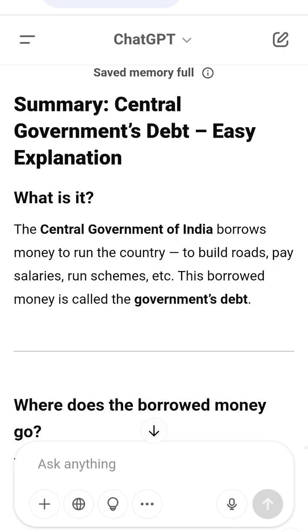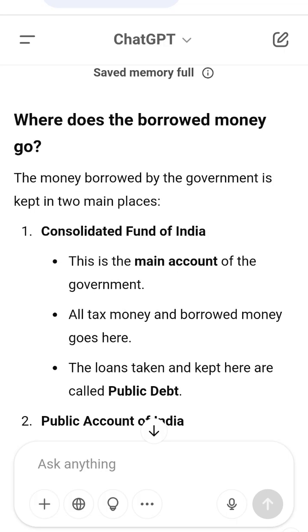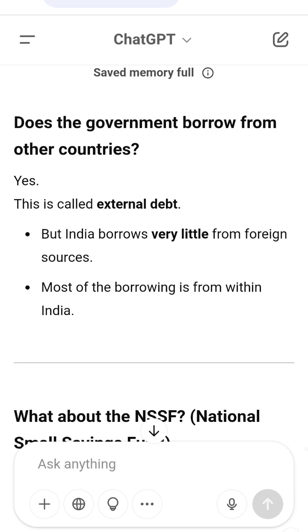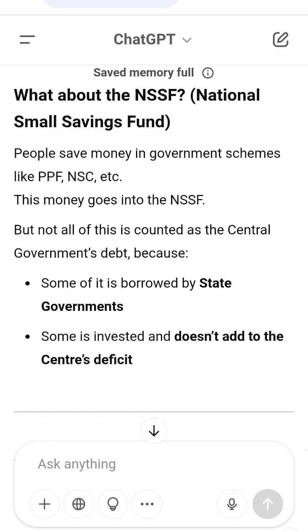Debt in numbers as of March 2019. Total debt: 84.7 lakh crore. 90% of it is public debt through the Consolidated Fund. Debt as a percent of GDP was 45% in 2019-20, down from 55% in 2004-05. This drop shows better control on borrowing thanks to the FRBM Act.